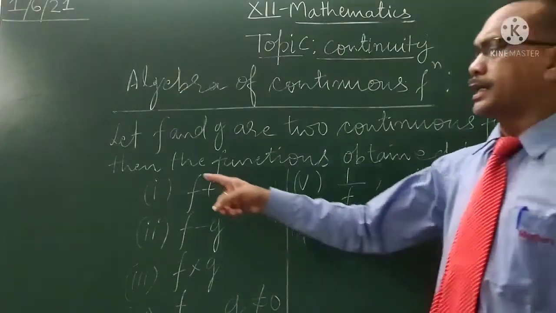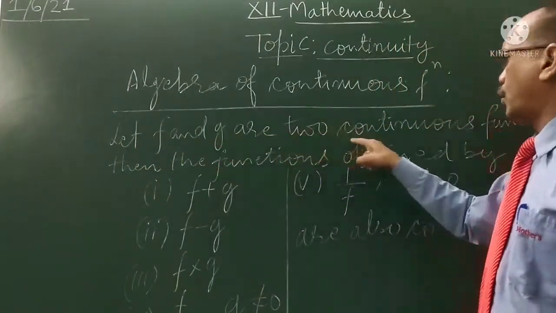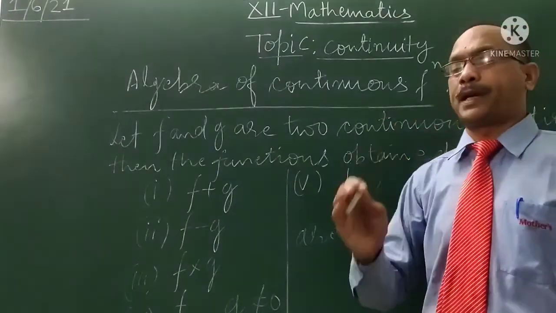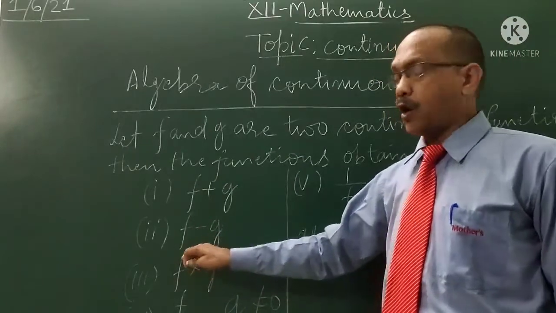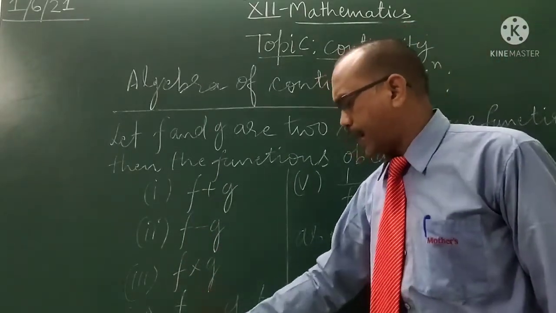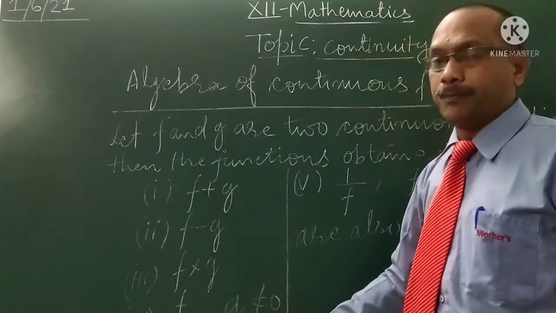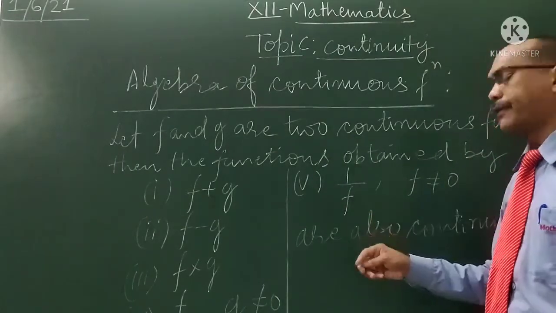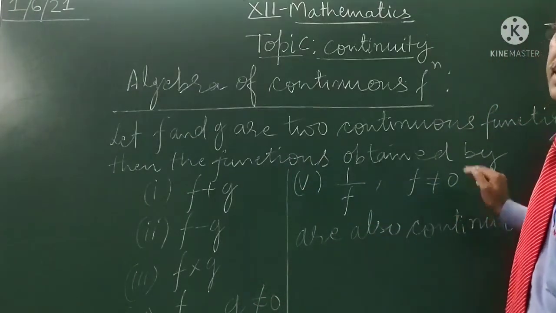Students, the topic is: let f and g be two continuous functions. Then the function obtained by their addition, their difference, their product, their division f upon g, but g should not be 0, and their reciprocal, suppose 1 upon f, these functions are also continuous functions.